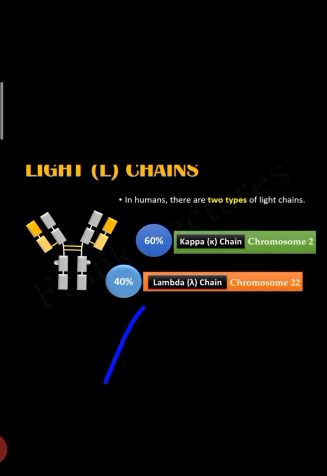Light chain in humans has 2 types: kappa and lambda. Going deeper, chromosome 2 makes the kappa chain and chromosome 22 makes the lambda chain. It is actually a neat portion.